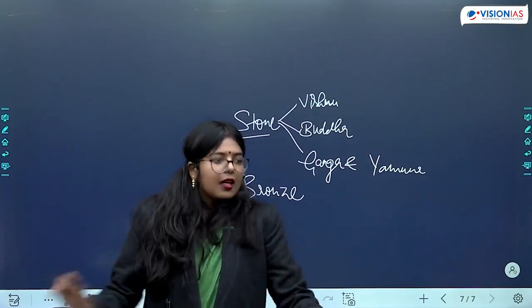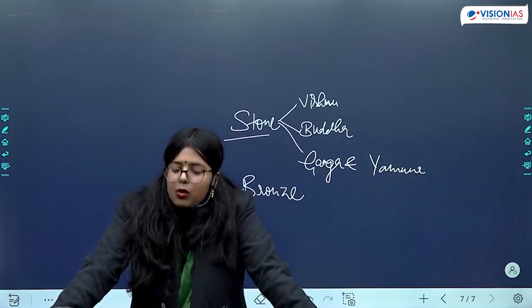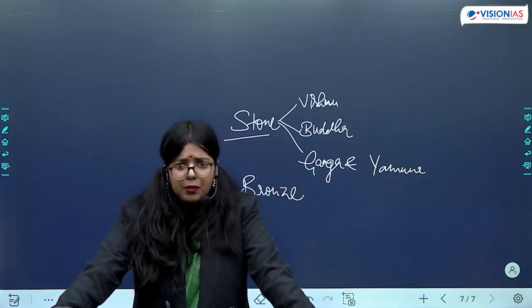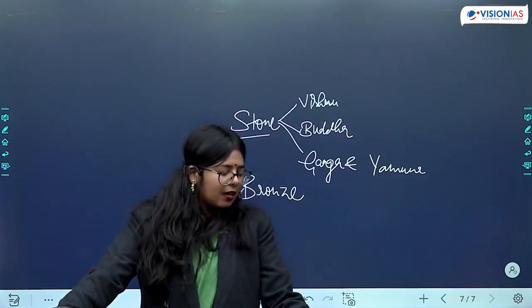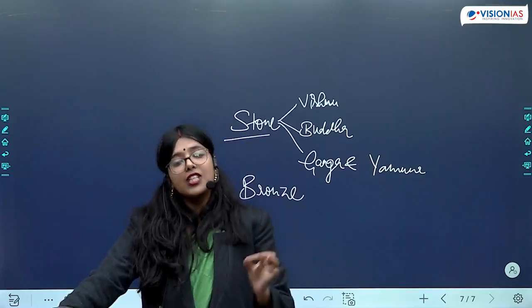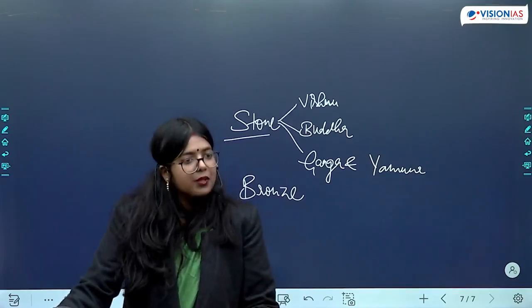Is this clear? Now, if we talk about technological development during this time, you can give the reference of the iron pillar. One, you can give the example of the iron pillar, and second, you can talk about the technology being used in coin minting.